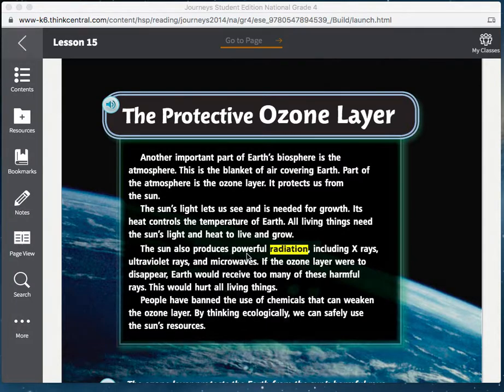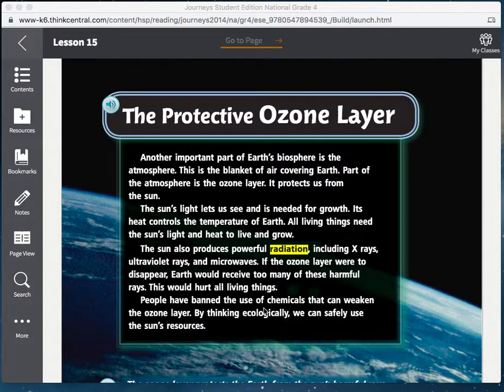The sun also produces powerful radiation, including X-rays, ultraviolet rays, and microwaves. If the ozone layer were to disappear, Earth would receive too many of these harmful rays. This would hurt all living things. Question number 10 from your listening guide says, according to the author, what are the dangers of the sun? Please pause the video and answer this question.